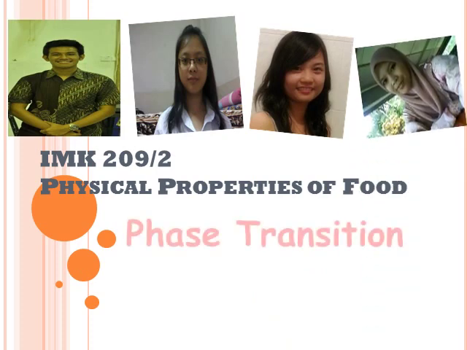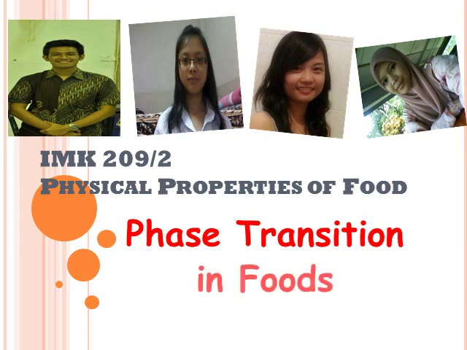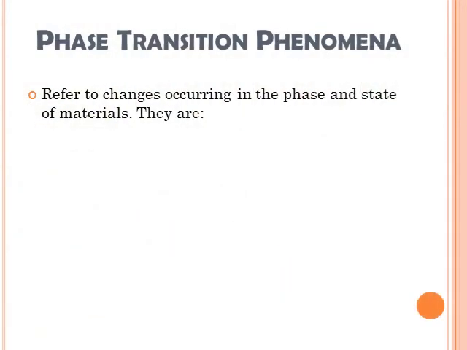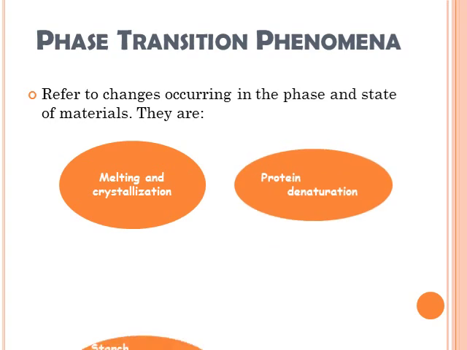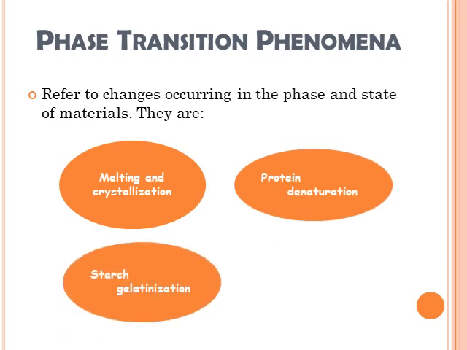Today we're gonna learn about phase transition in foods. Referring to the changes occurring in the phase and state of materials, there are some phase transition phenomena which are melting and crystallization, protein denaturation, starch gelatinization, and retrogradation.